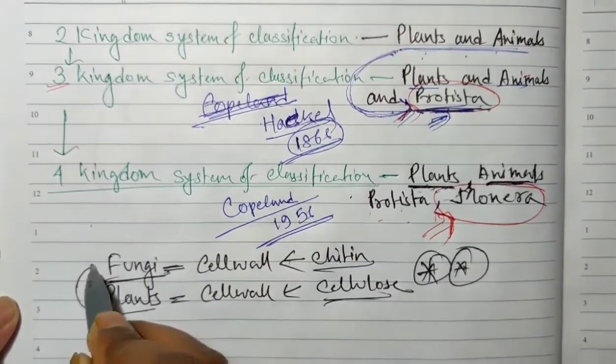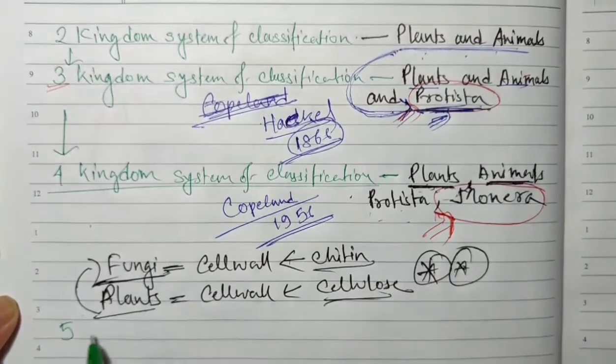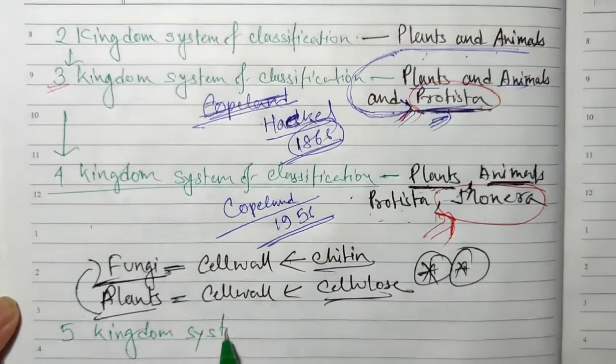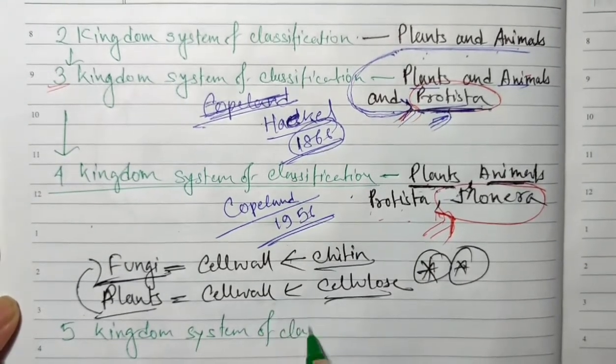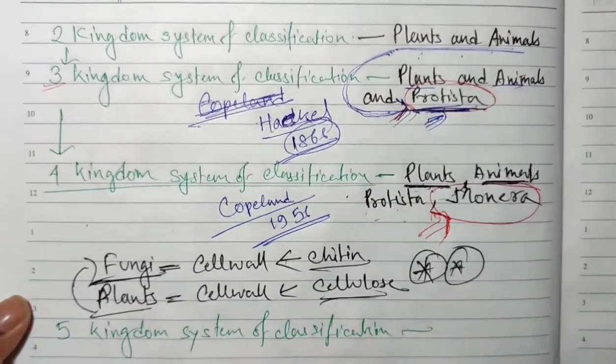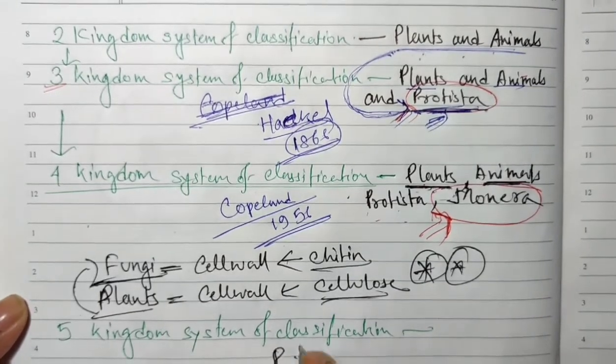From the plants. So after that, this 5 kingdom system of classification is very important and interesting also. It was developed and proposed by a famous person, and the known name is R.H. Whittaker.